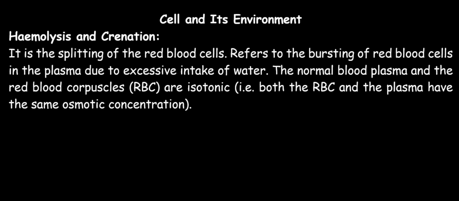That is why there is absorption of water by the red blood cells. Continuous absorption of water into the cell will make the cells very turgid, and subsequently the red blood cell will eventually burst. I will be showing you a diagram to fully illustrate this concept.